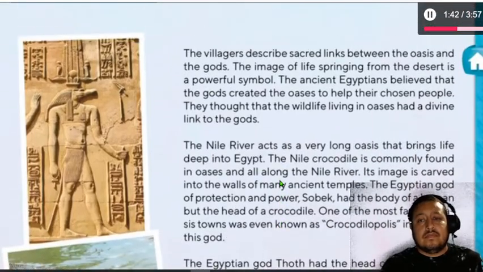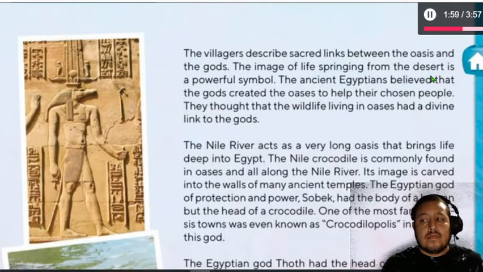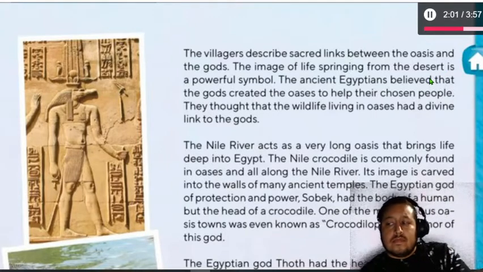The villagers describe sacred links between the oasis and the gods. The image of life springing from the desert is a powerful symbol. The ancient Egyptians believed that the gods created the oases to help their chosen people. They thought that the wildlife living in oases had a divine link to the gods.